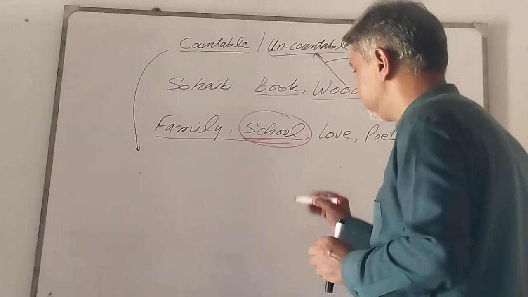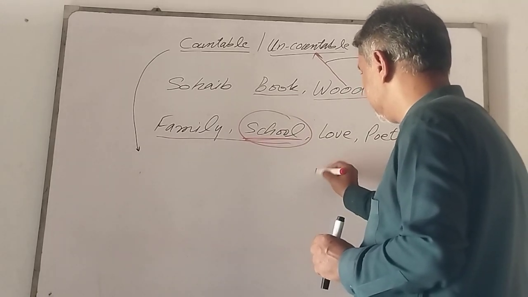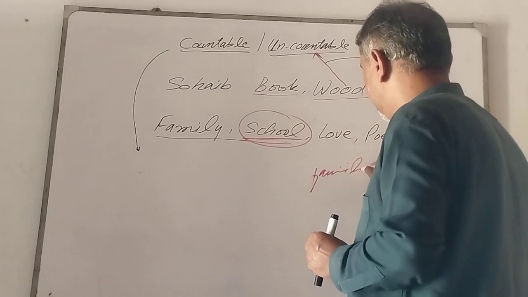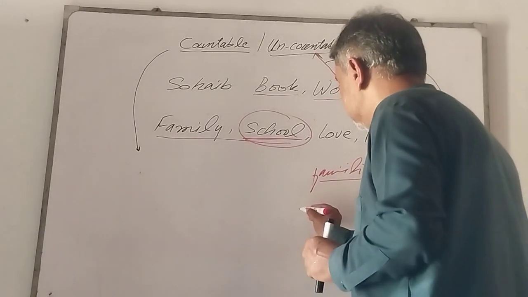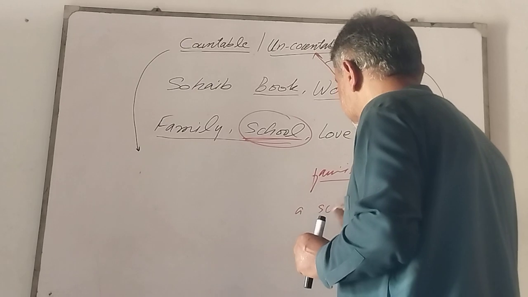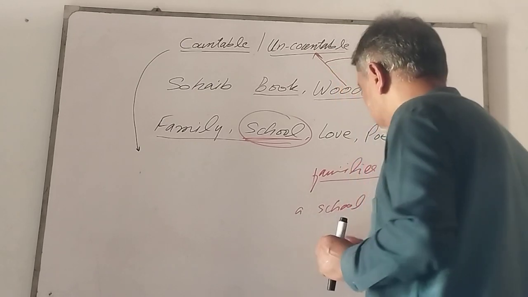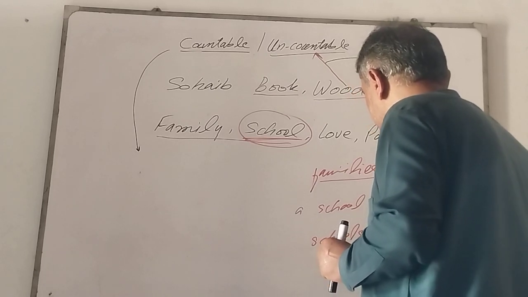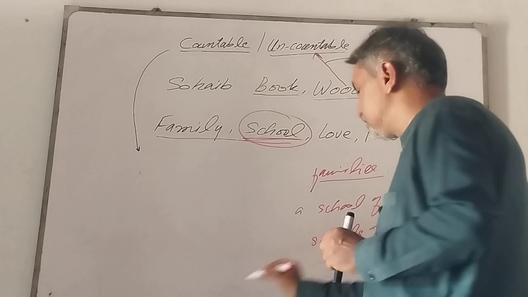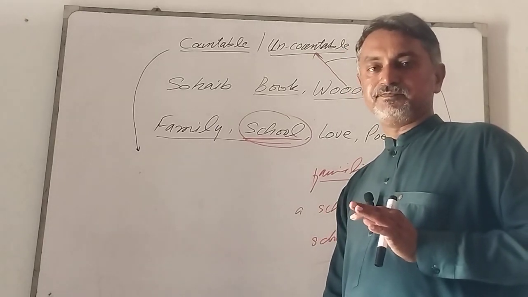For example, as I have already written family into families and a school of fish into schools of fish. I think the point is clear to you.